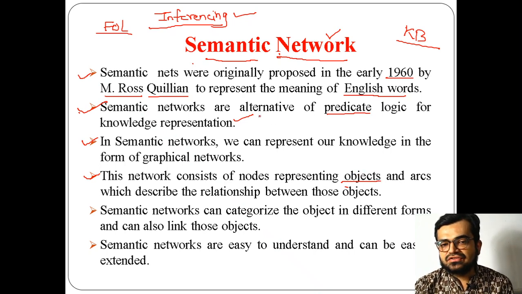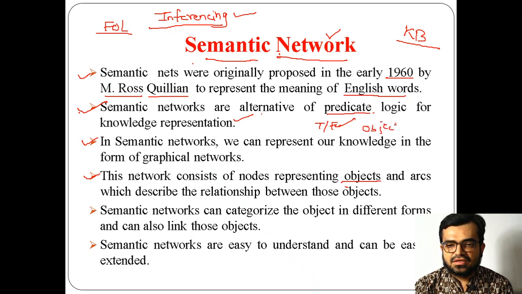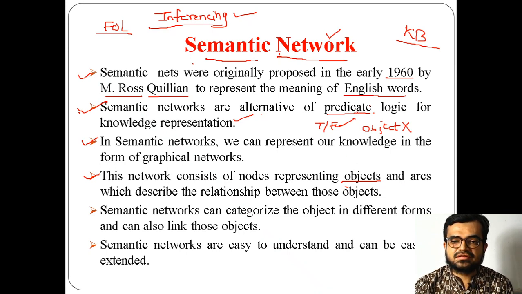And why is this used as an alternative to predicate logic? Because in propositional logic, we are just implementing the Boolean value, either true or false, and we are not implementing objects. But in predicate logic, or first order logic, you are actually using objects.